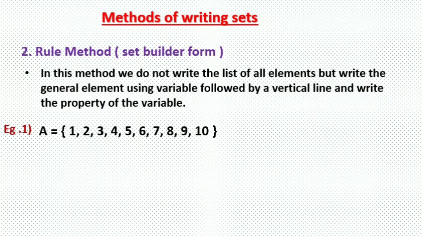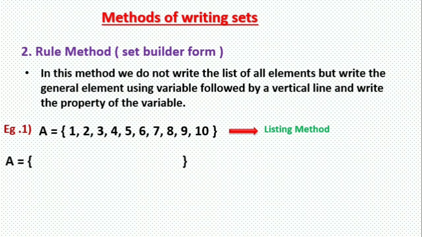Again, I am considering the same set, so it will become very easy for you to understand. A is the set of elements 1, 2, 3, 4, 5, 6, 7, 8, 9, 10. These are all the first 10 natural numbers. So this is the listing method as we have seen before. Now we have to convert this listing method into rule method, that is set builder form.